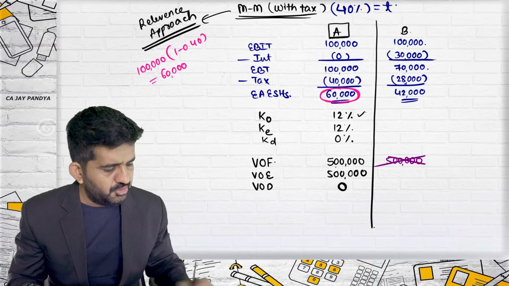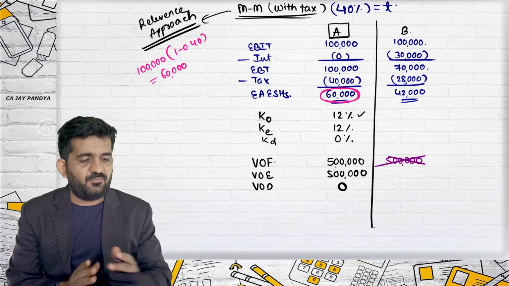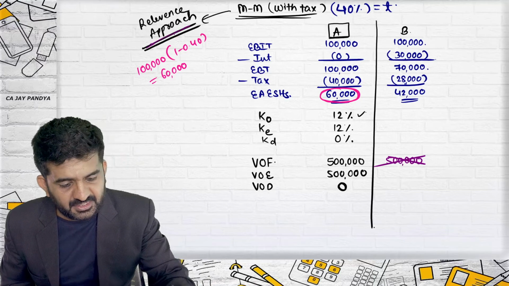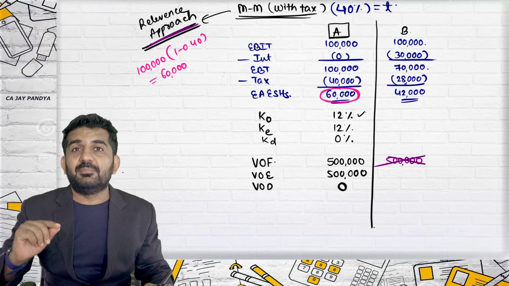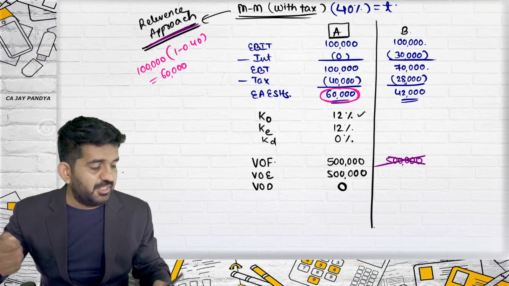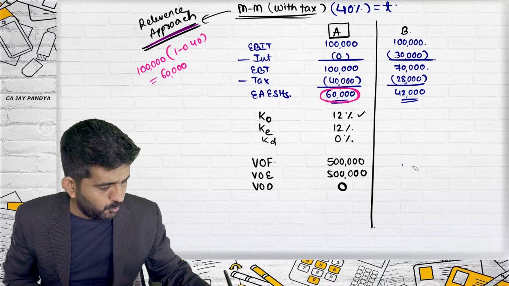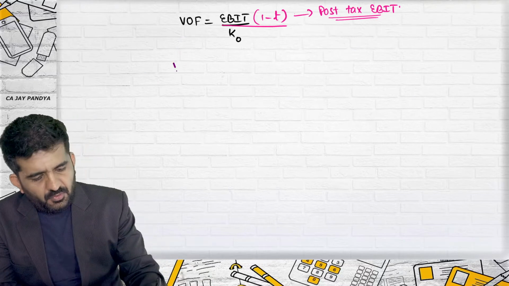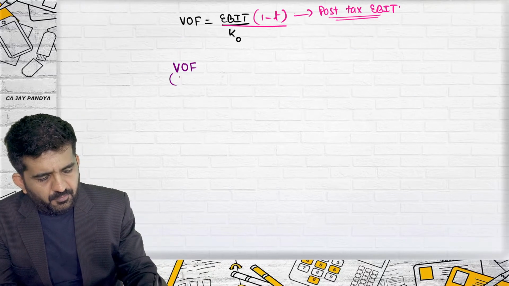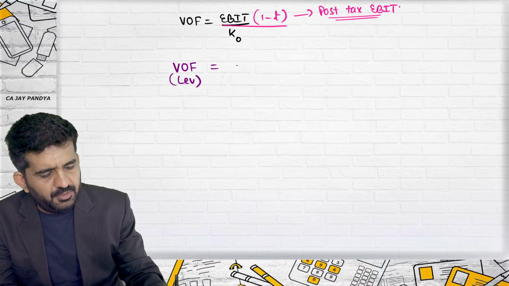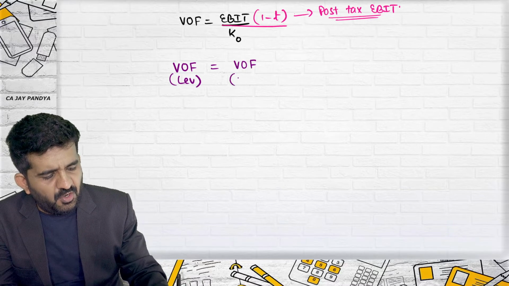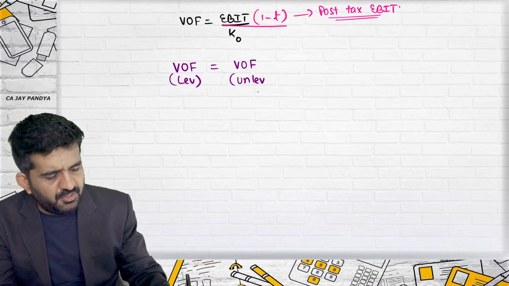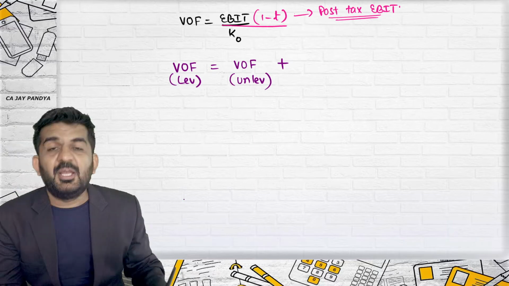The answer is no. You can take 5 lakh only when it is irrelevance approach. I am telling you, MM approach with taxation is a relevance approach, which says value of a firm which is a levered firm is equal to value of a firm which is unlevered plus something.